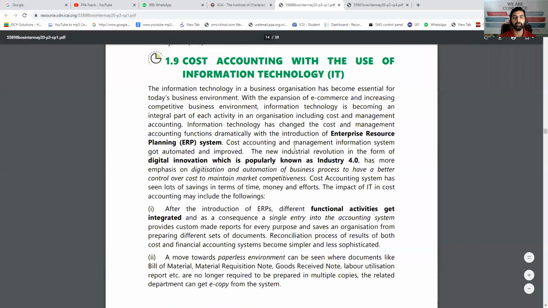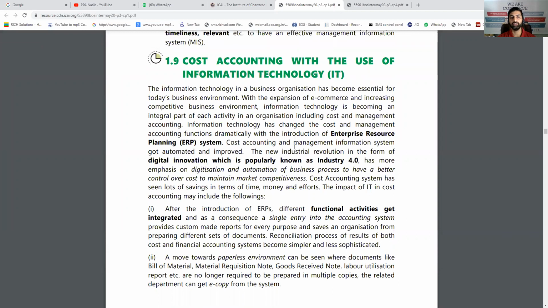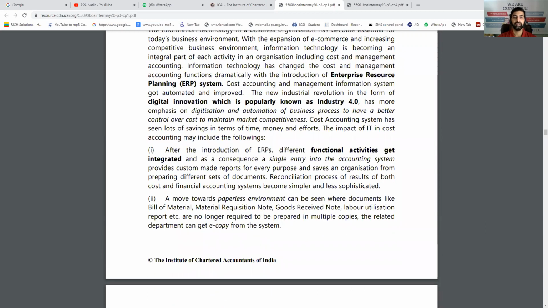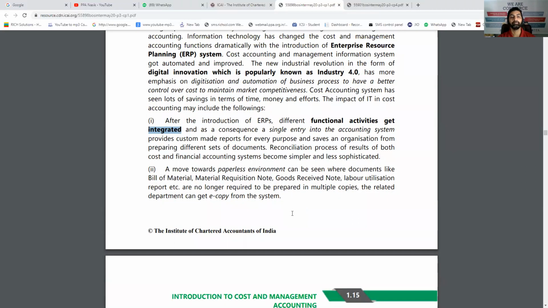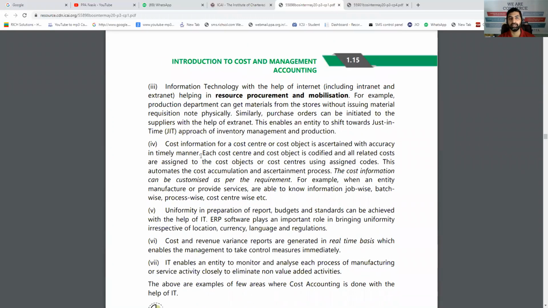Now, the next short note can be: what is the use of information technology in cost accounting? Of course, it is extremely important. It becomes very easy to connect the data, and to connect all the departments and all the processes together at one point. That is why IT is very important for costing. After the introduction of ERPs, different functional activities get integrated, different processes, even sub-processes like purchase, manufacturing, material consumption, wages, everything can be integrated properly. Then a paperless environment can be created. Everything is available on the system. You don't need to take even a single printout.